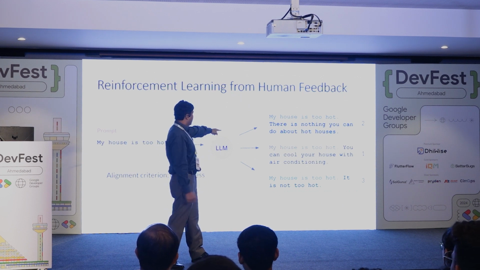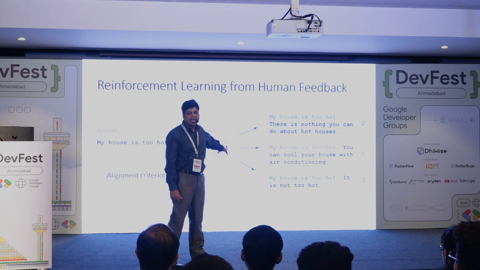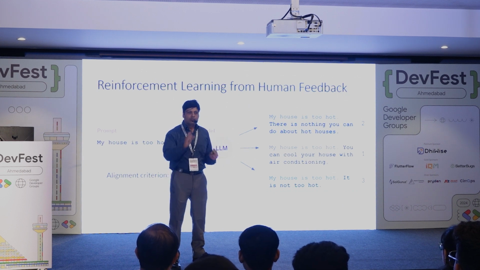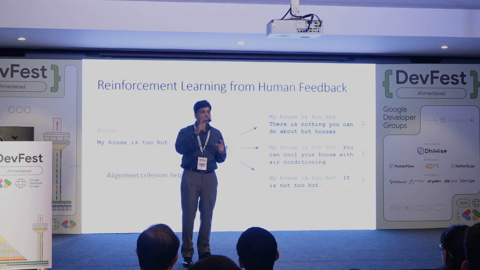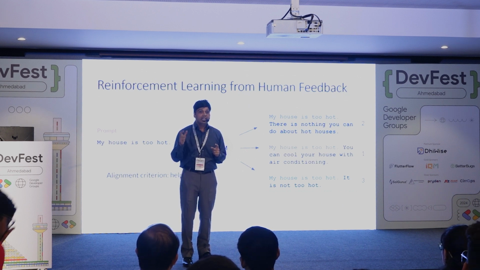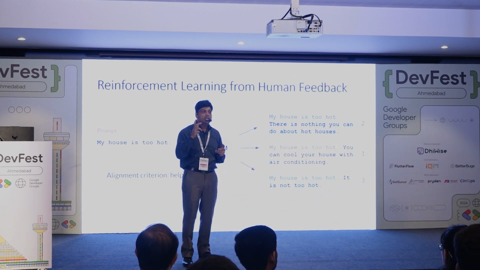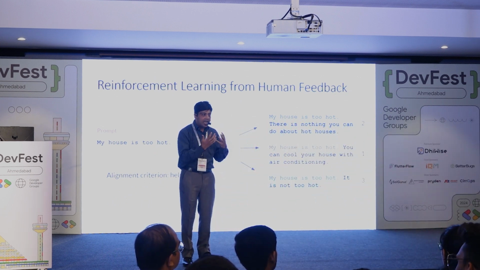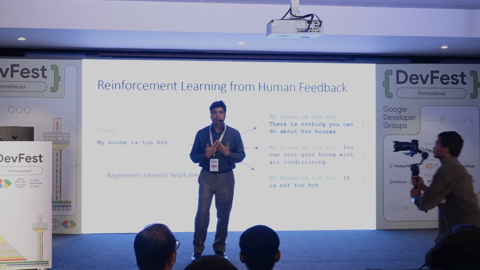According to me, the number one answer I'd accept was the second one. The first one I gave second rating, and the third one I said I'll not accept as an answer. With this, the model started generating answers acceptable to humans, and that's why ChatGPT got so much success, because now it can understand us and generate answers which are acceptable to us.